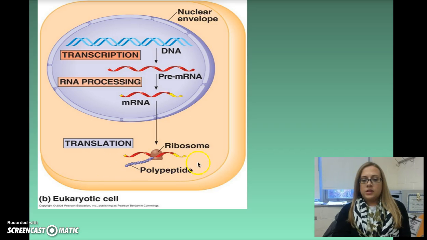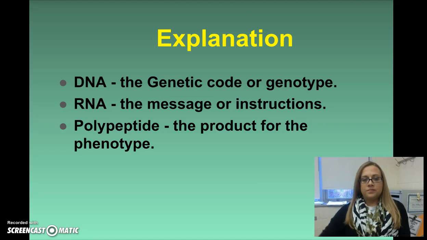With translation, your mRNA is going to be read by a ribosome, and then that ribosome is going to create a polypeptide, which is like a string of amino acids in a row. The order of the amino acids is what's being dictated by that mRNA. It contains the instructions for how to put the amino acids together, and then this polypeptide could be a protein on its own, or it could join with other polypeptides to form a larger or more complex protein.